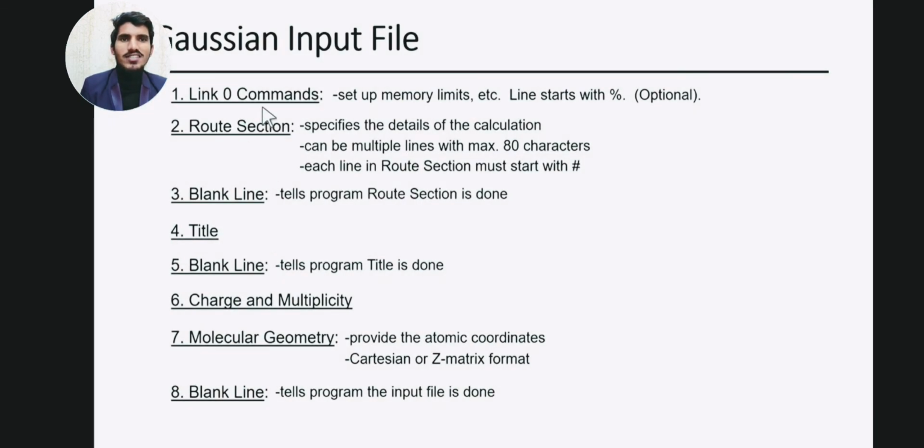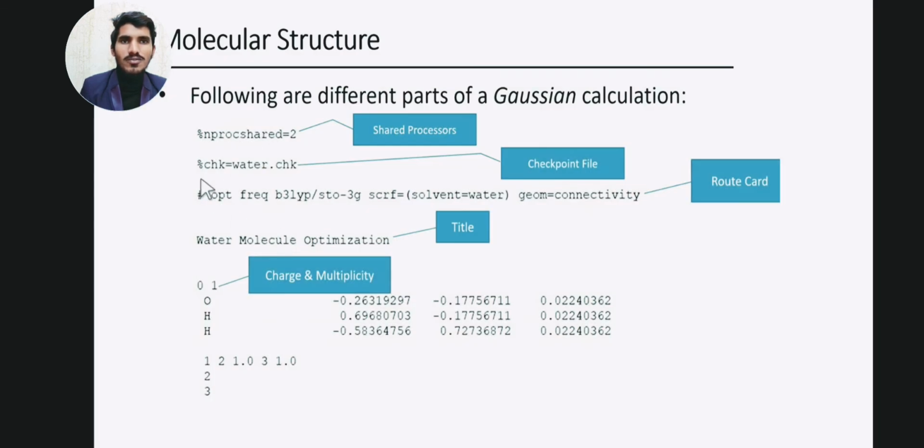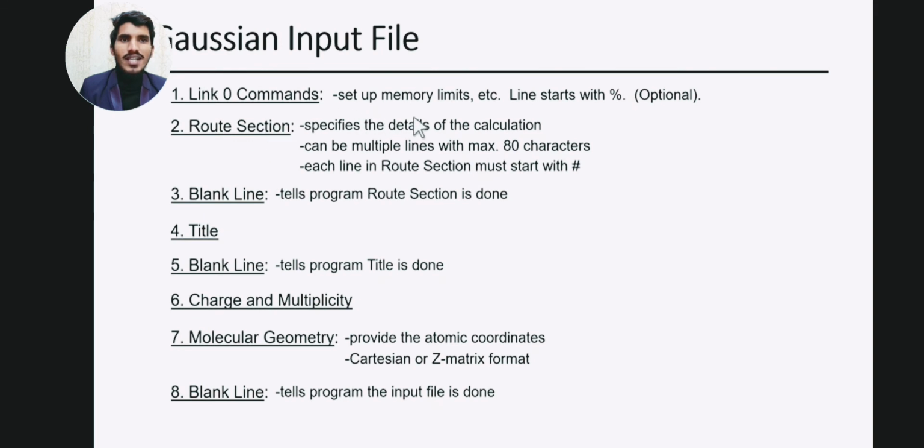So first of all, Link 0 commands set up memory limits; the line starts with %. This is our first line that starts with %, and this line actually sets up the memory limits.